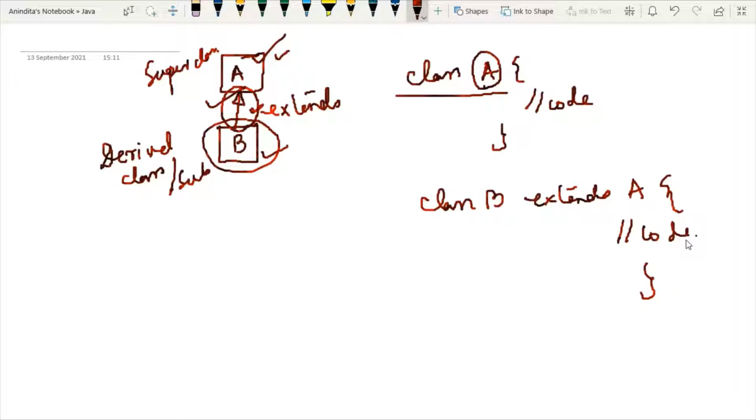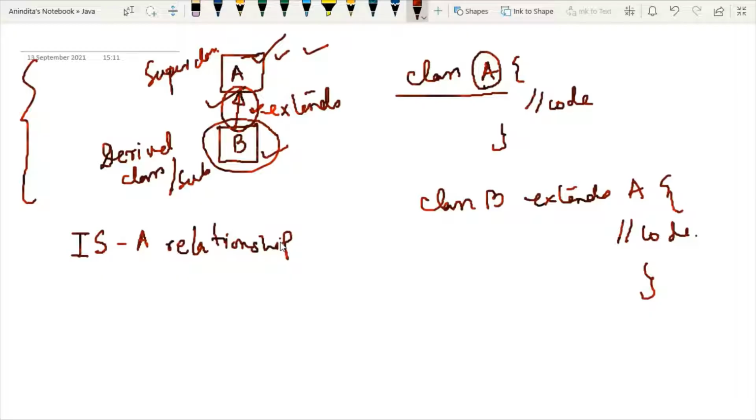But the first question is, what kind of relationship can we achieve from this inheritance? Here the point is, inheritance is used to represent an is-a relationship. In a database management system, you will have the same concept.